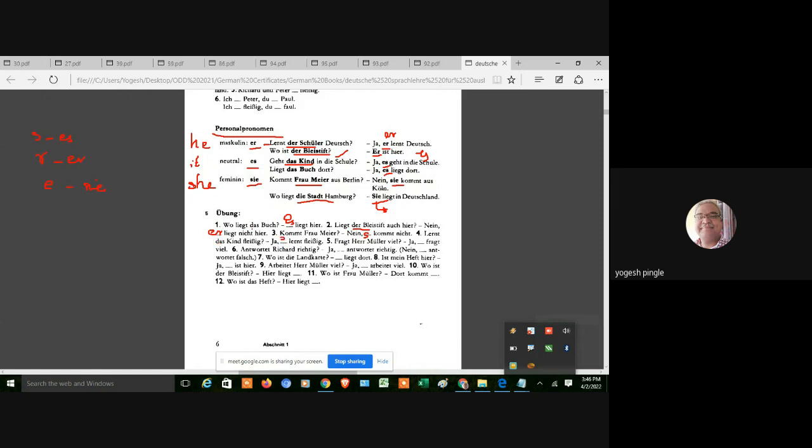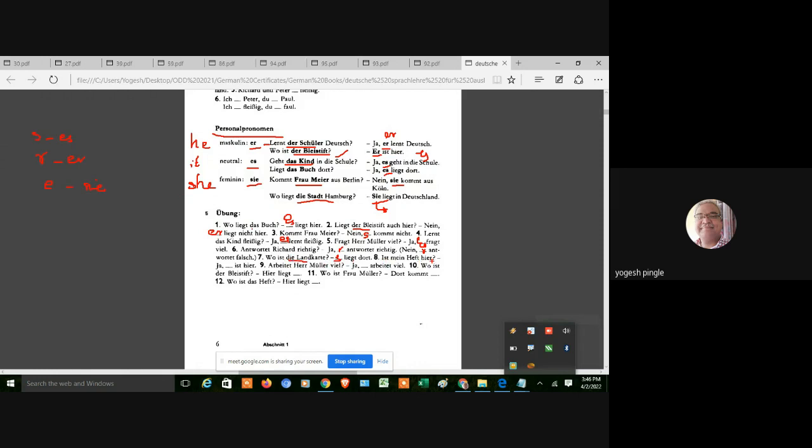Ja, es lernt Friesisch. Fragt Herr Müller viel? Ja, er fragt viel. Antwortet Richard richtig? Ja, er antwortet richtig. Nein, er antwortet falsch. Wo ist die Landkarte? Sie liegt hier. Why sie? Because it is die Landkarte.